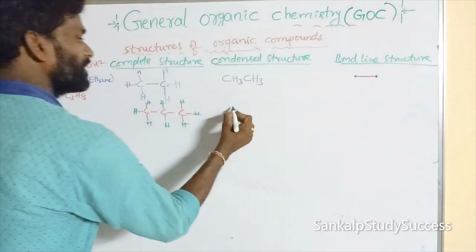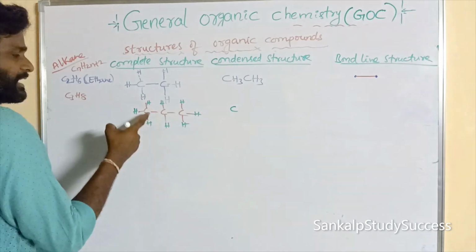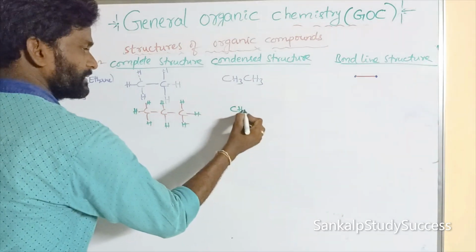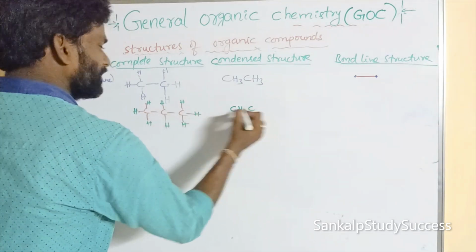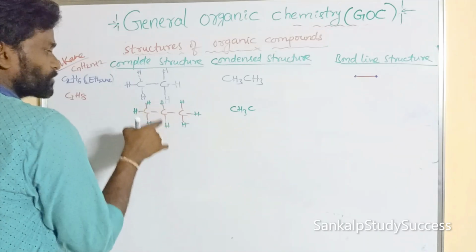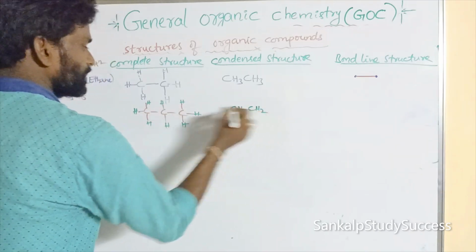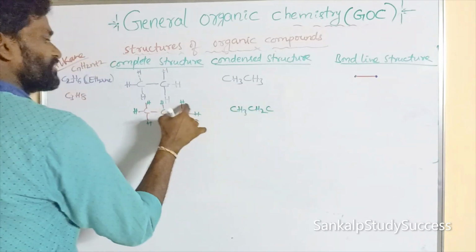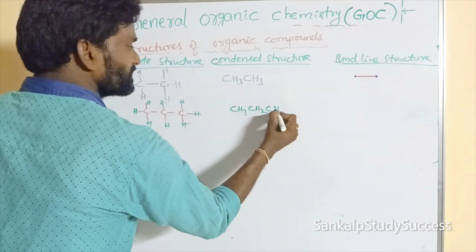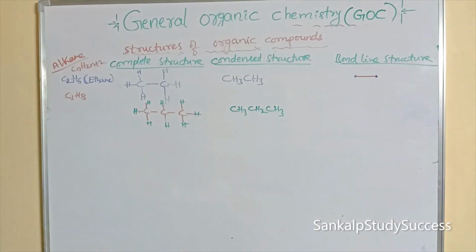Condensed structure, how to write it? Carbon with 3 surrounding hydrogens. Next we write carbon with 2 hydrogens. Next we write carbon with 3 hydrogens. This is the condensed structure.